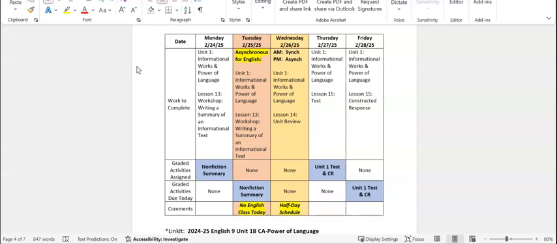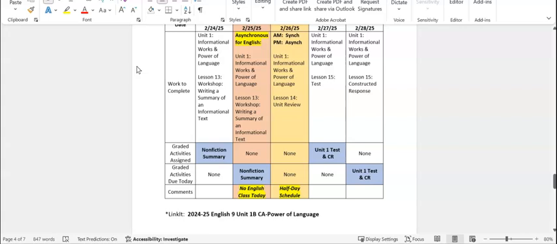Thursday and Friday, the 27th and the 28th, we will complete Unit 1, Lesson 15, which is the test and constructed response. We will start working on the Unit 1 test and CR on Thursday, the 27th, and we will finish and submit that assignment in Linkit on Friday the 28th. It is due on Friday the 28th. In Linkit, that assignment is called 2024-25 English 9 Unit 1B CA Power of Language.